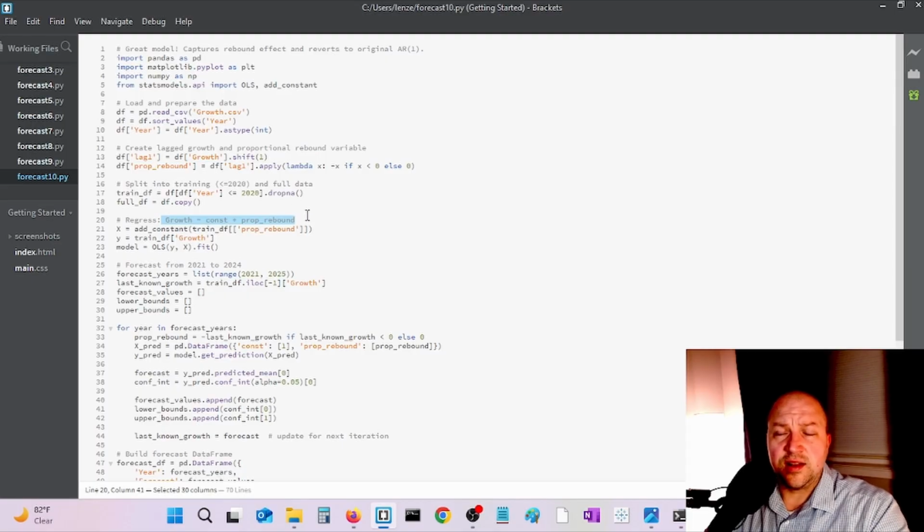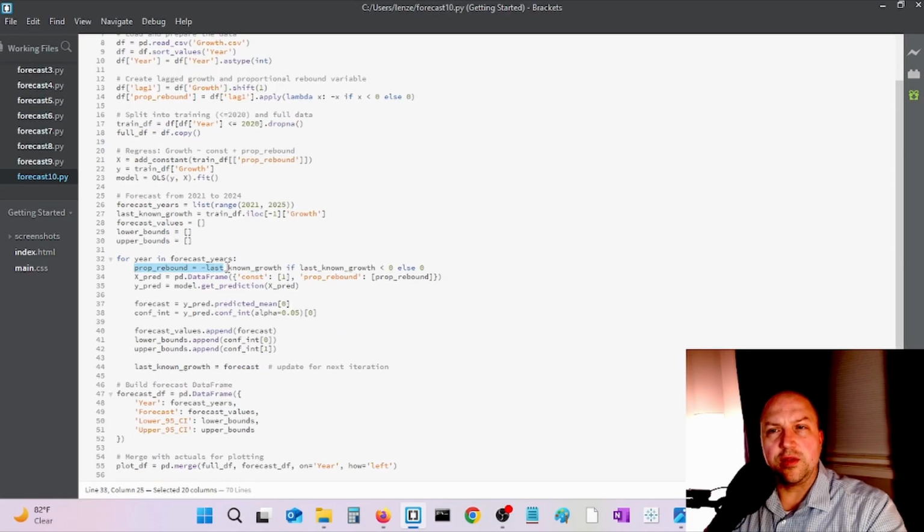It has a constant and just that proportional rebound. And while that seems pretty simple, the AR1 model that I originally had didn't have a significant coefficient on it. So we'd probably be okay with just the constant and the proportional rebound. So here in the forecast years, the proportional rebound is also conditional. So it's going to be 0 unless the last year's growth was less than 0.